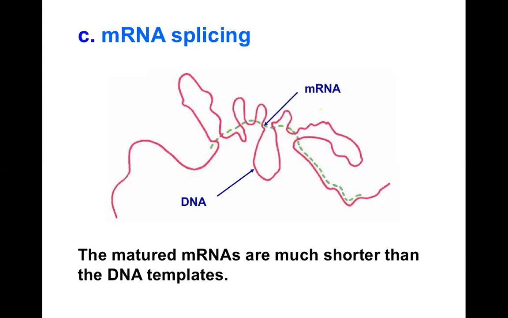This process is carried out by self-splicing of the RNA molecule. Thomas Cech was the first scientist who discovered this phenomenon of self-splicing, in Tetrahymena thermophila.